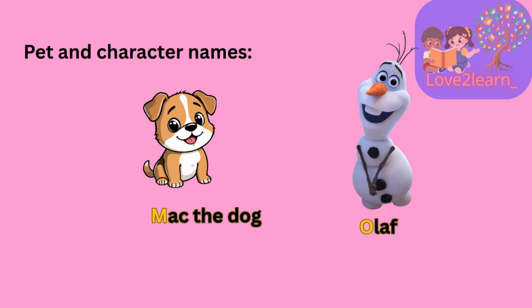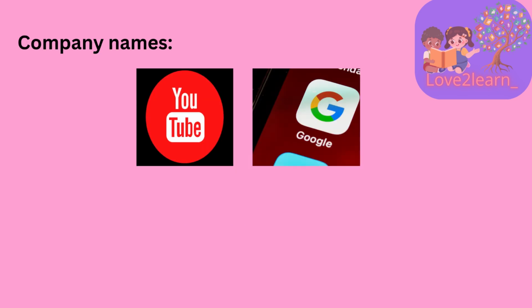Pet and character names also start with a capital letter. Example, Mac the dog. Mac is the name of a dog which should start with capital letter M. Olaf is a character name in an animated movie which also starts with capital letter O. Company names like YouTube and Google also start with a capital letter.